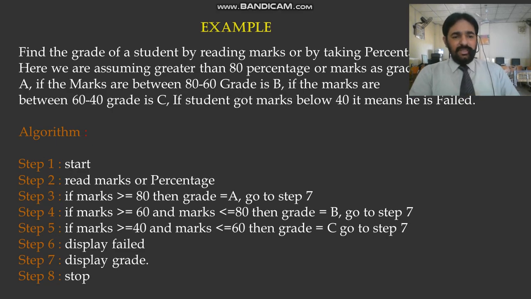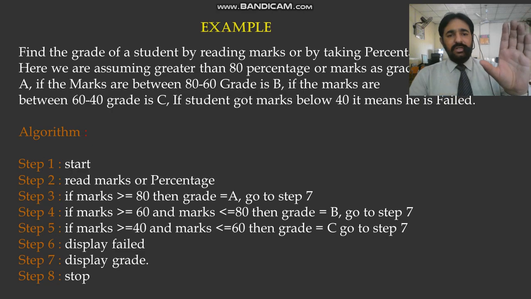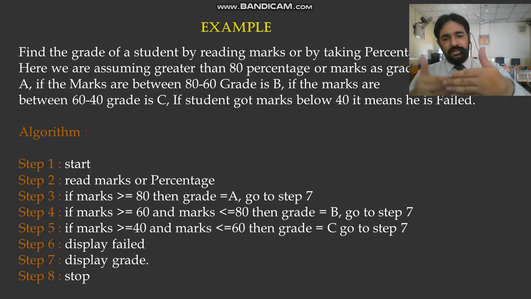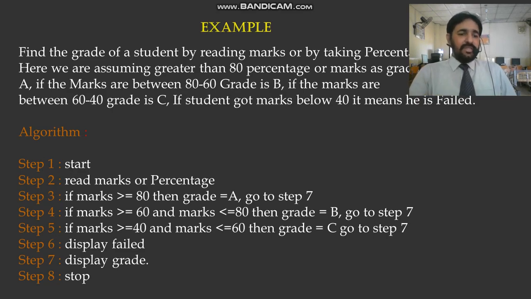Step 3, similar to the given example, we will follow step by step, and we will put it in proper arrangement, and finally we will see that the algorithm is ready. Step 3, if marks are greater than or equal to 80, then grade A, and go to step 7.